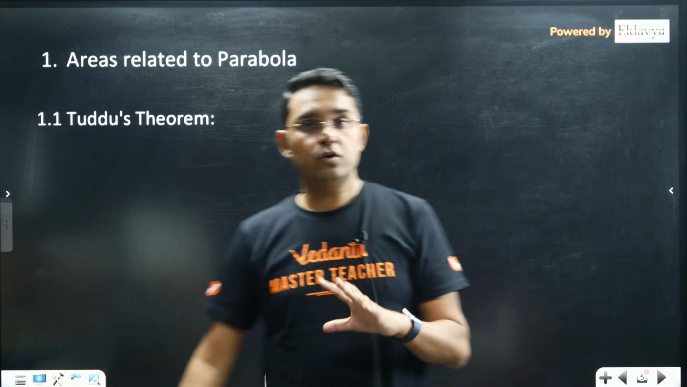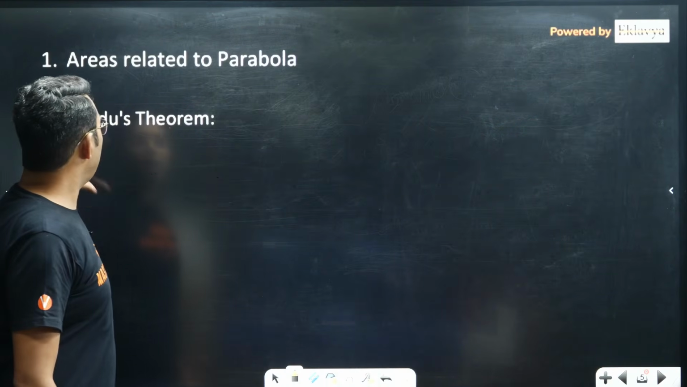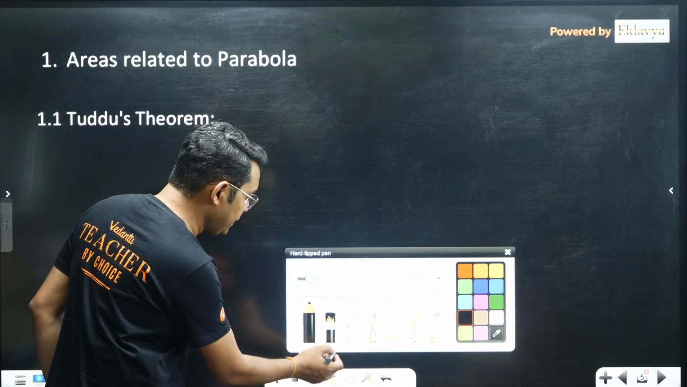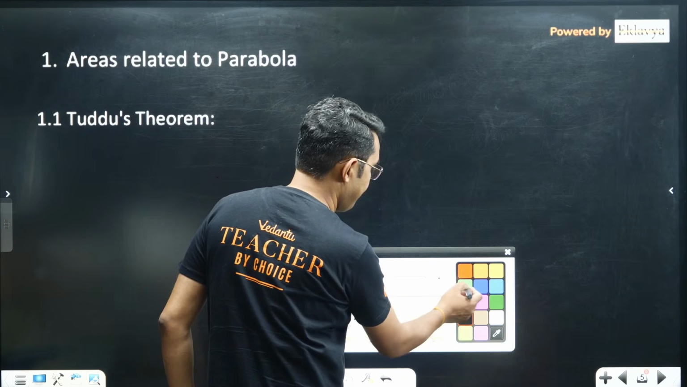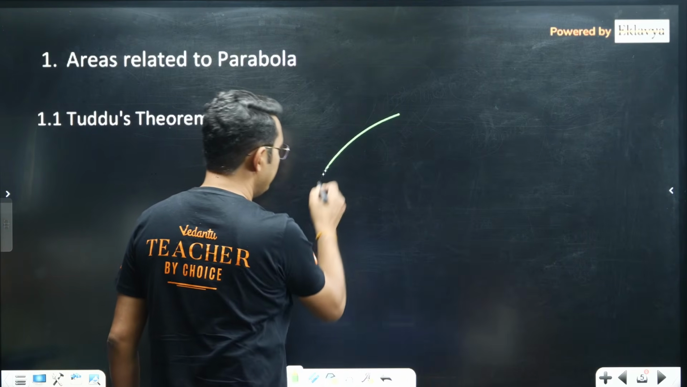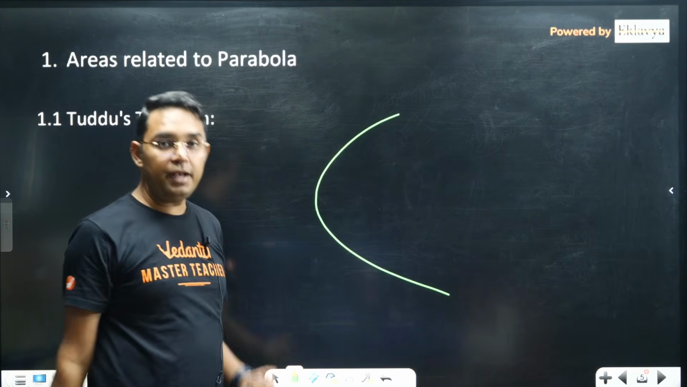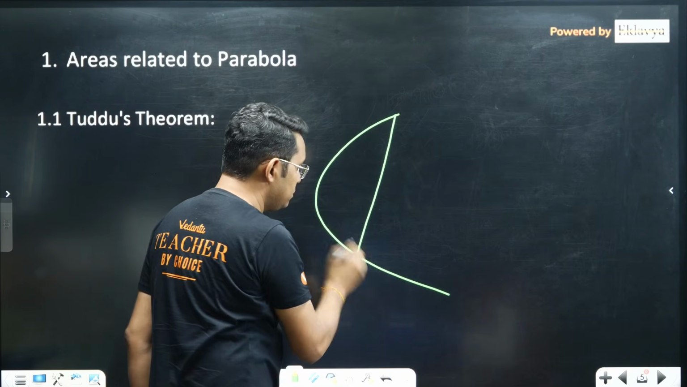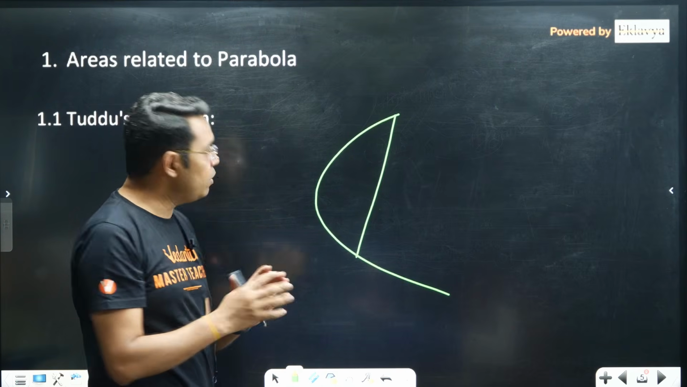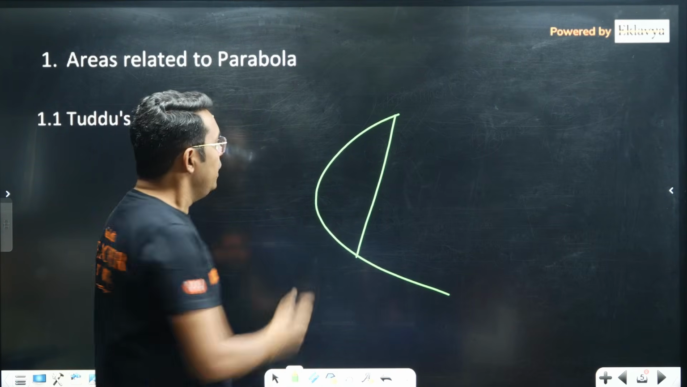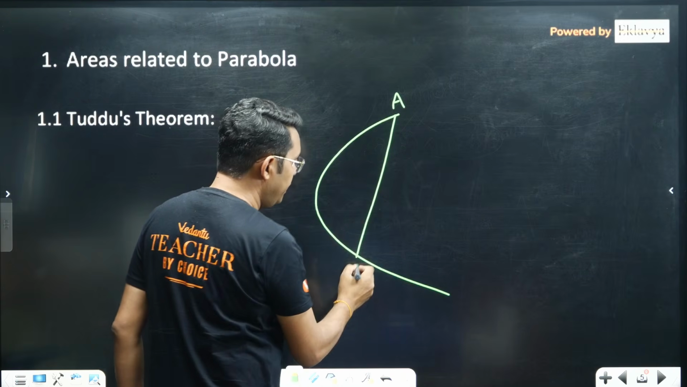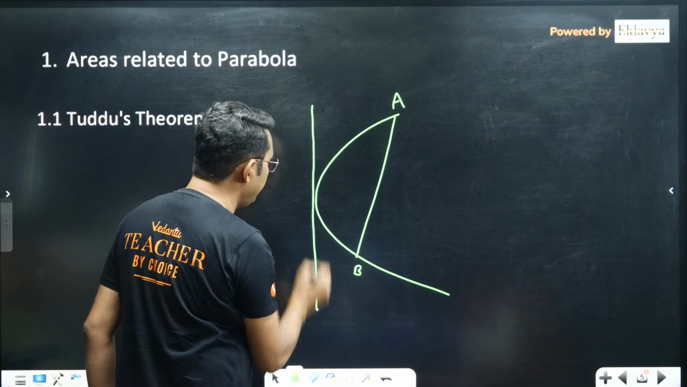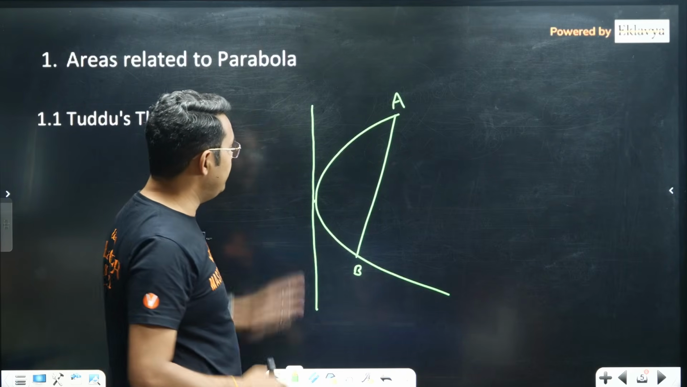My first concept here, which I call Todd's theorem, is related to parabola. What is Todd's theorem? Please see. Whenever we are asked to find area related to parabola, this is the area they are asking, where one chord AB is meeting the parabola, and this is the tangent at the vertex.